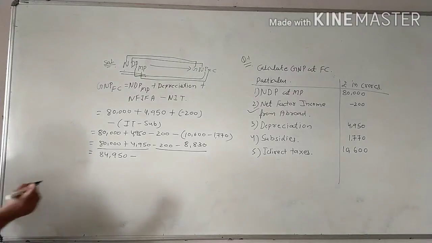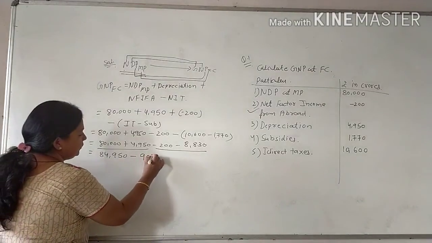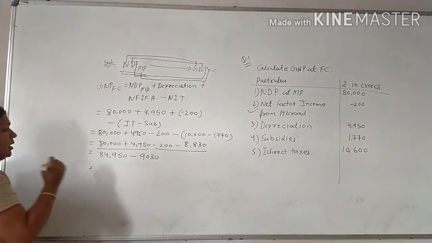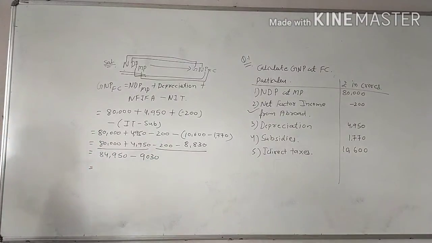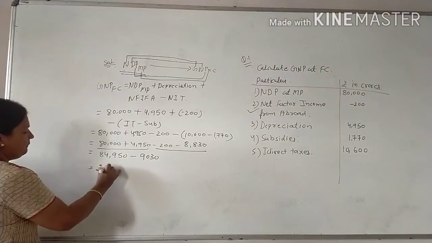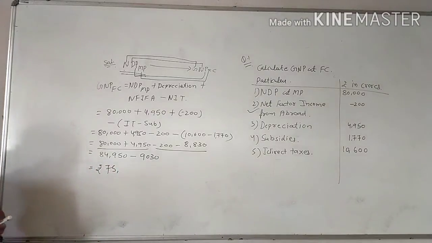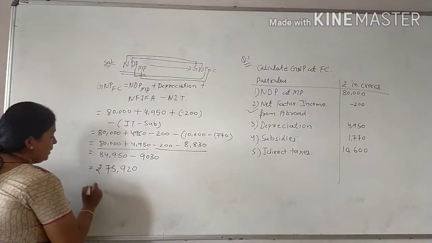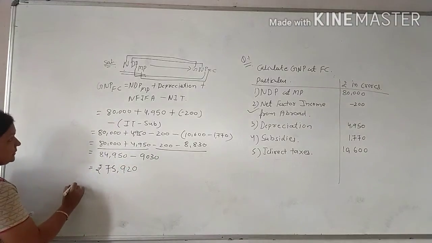So 9,030. So that answer is minus 9,030. Now 84,950 minus 9,030. The answer should be 75,920.